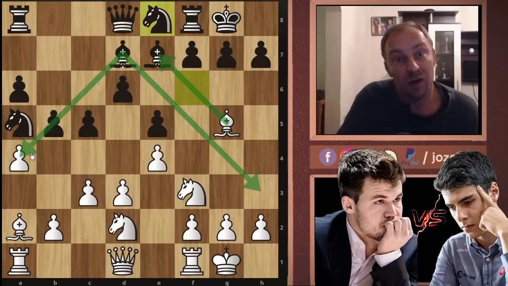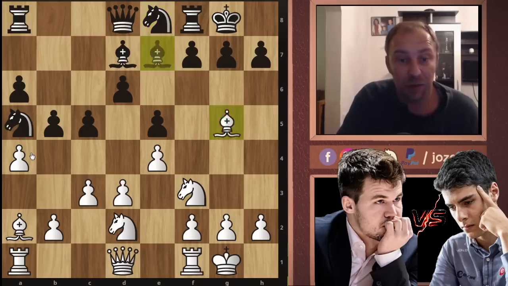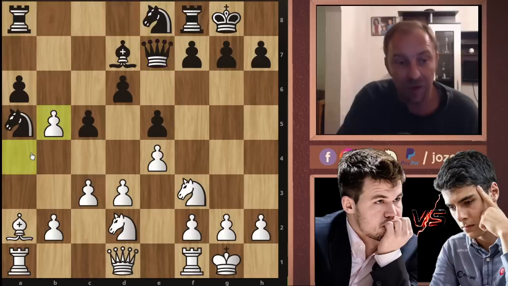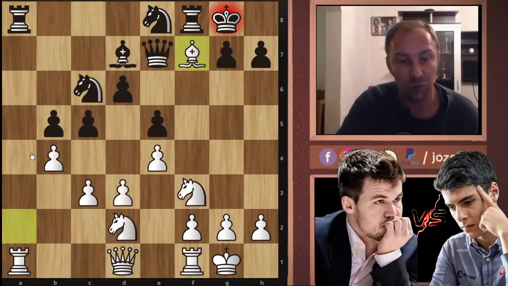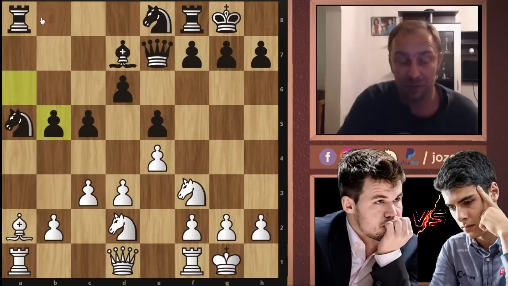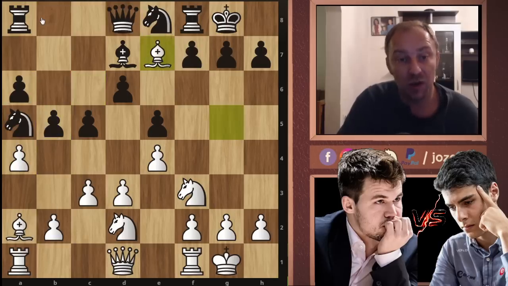Now comes really a great tactic that Magnus has prepared here. We have now bishop to e7. After queen to e7, now a takes b5. After a takes b5, now comes b4. That's the stunner of this game, because you have to retreat with the knight and then get bishop to f7. That's really the tactic. You will lose the exchange. We'll simply take the rook here on the a file. So that's why so far it's not possible here, as I said, to trade off the bishops.